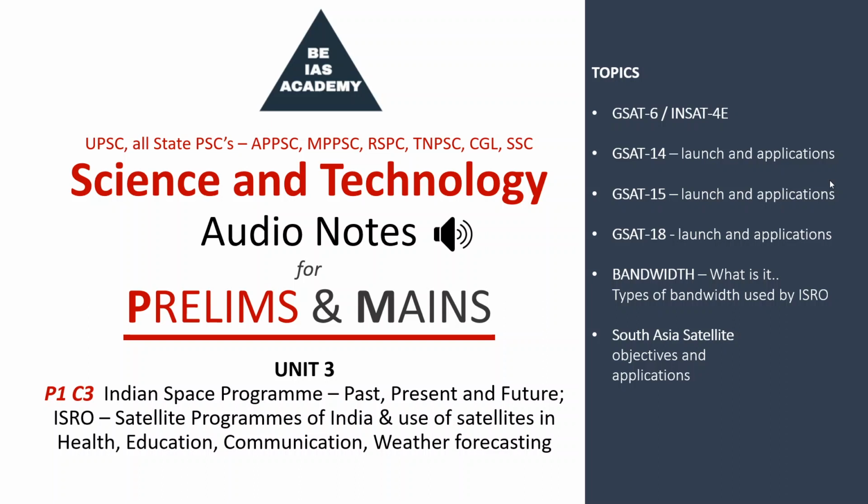And then we have seen the bandwidth and the types of bandwidth used by ISRO. We have seen what transponders are. What is the bandwidth? It is a combination of uplink and downlink frequency in which a broadcast is conducted. Then we have seen transponders.